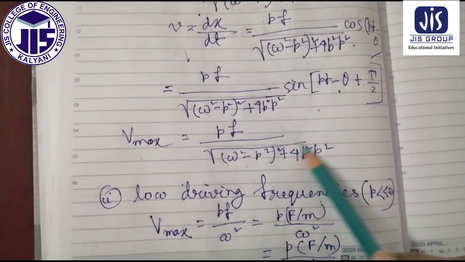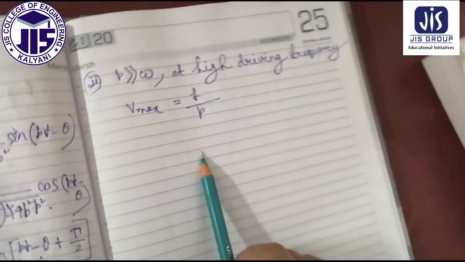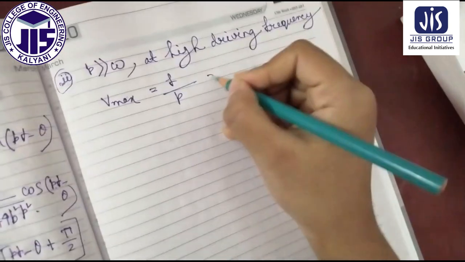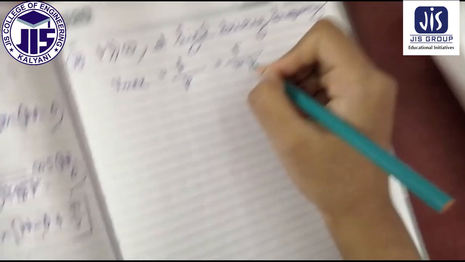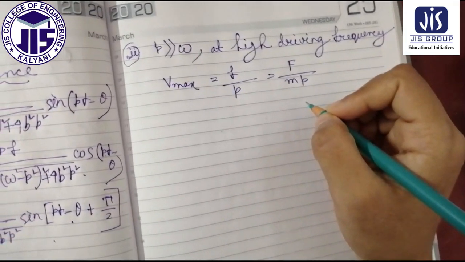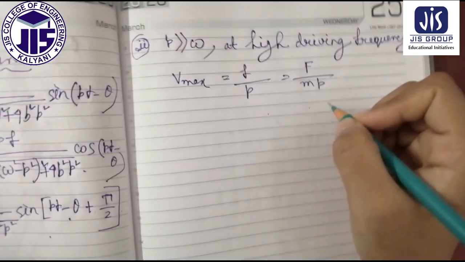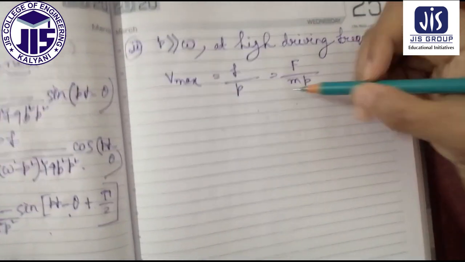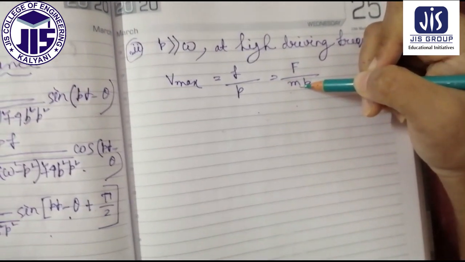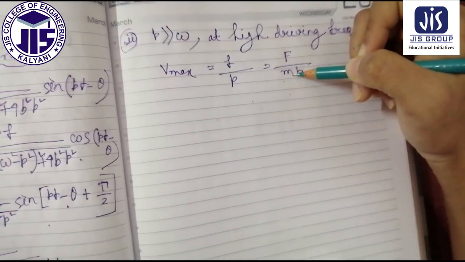From the square root we are getting P, so that is F by P. Now F equal to capital F by small m into P. This is the expression of the velocity maximum. So it depends on the mass of the particle, as we can see small m.